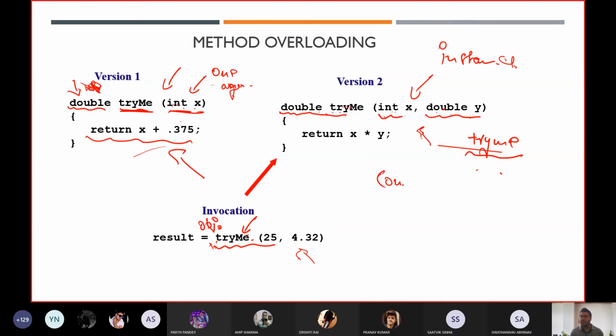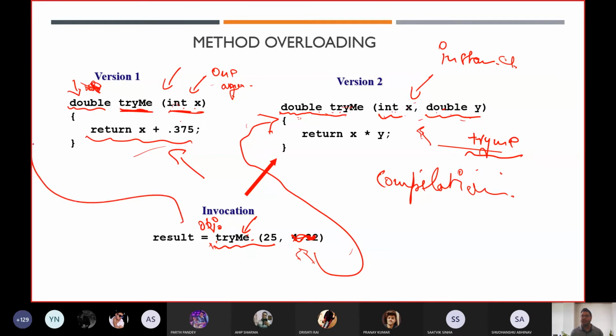So during compilation time, it will directly call this particular method. Always remember, because our first step is compilation. Automatically it will invoke this particular method, and you will get the output. If we are passing only one argument, then in that scenario it will invoke this particular method. So this concept is known as method overloading. It means having the same name but a different signature. If you have different signatures, it will directly call that particular method.